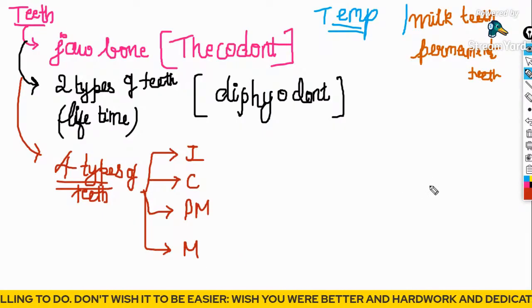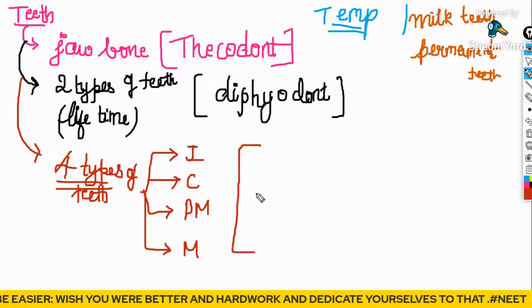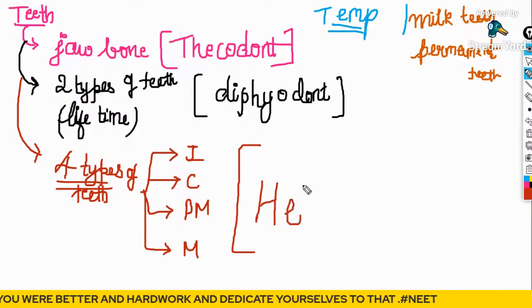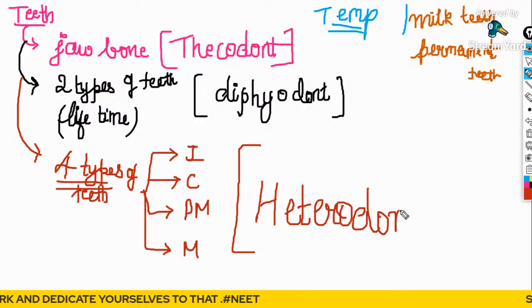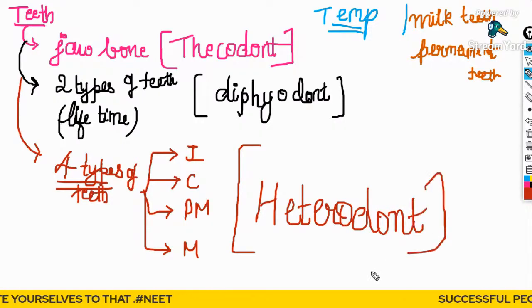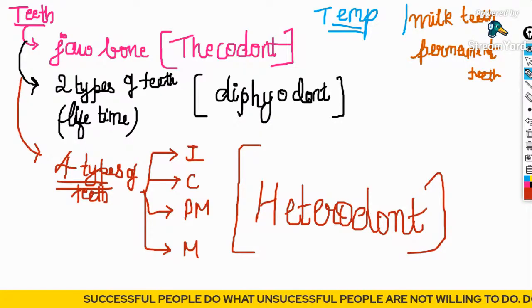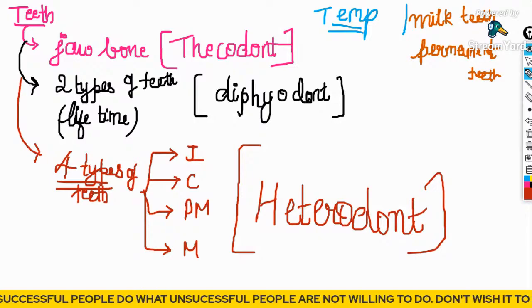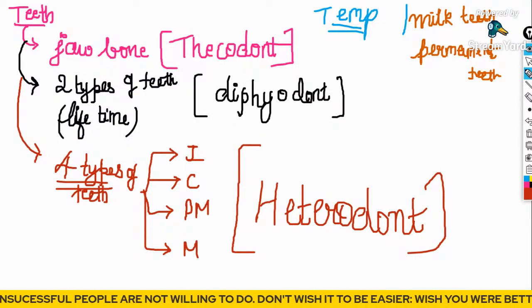Yes, everybody is familiar with it. Since it has 4 types of teeth, you will call them the heterodont type of dentition. What will you call them? You will call them the heterodont type of dentition.